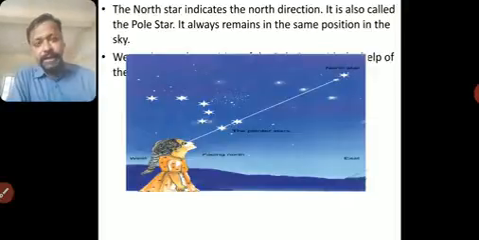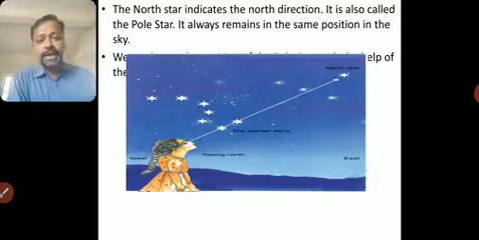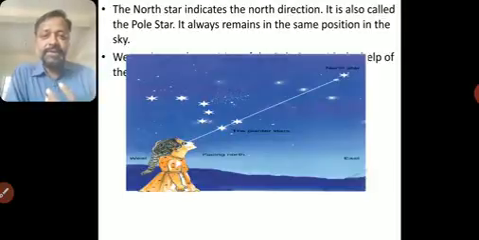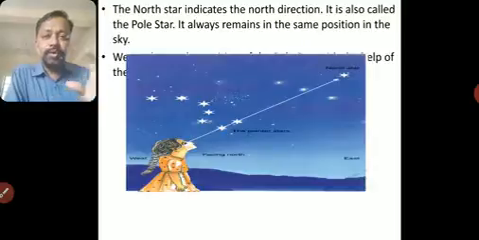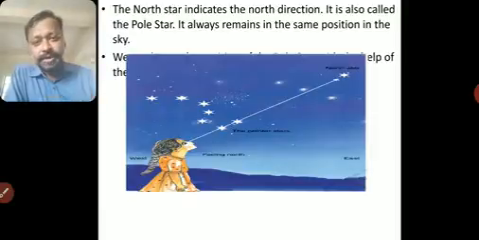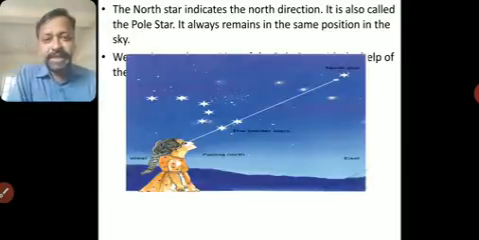So we had seen in our previous video what stars and constellations are. Stars are the celestial bodies which have their own heat and light. They are very hot and very large. Sun is a star. Also we had seen constellations, the group of stars which form a figure or a kind of picture. That kind of formation of stars is called a constellation. We had seen Ursa Major or the Big Bear, and also Saptarishi. And one star we had seen, that was Pole Star.